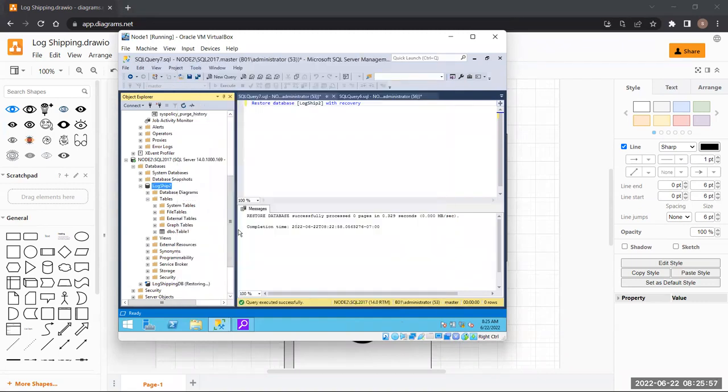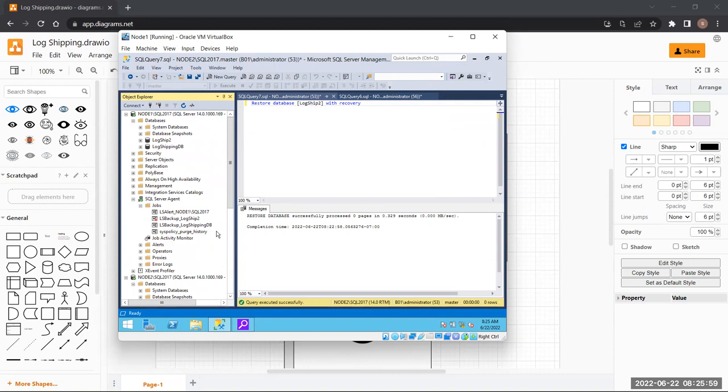Is it clear? I hope configuring log shipping was very easy. What do you guys think? Is it complicated? Do we have anything that made you feel this was complicated? It might have looked like it, but it is very, very easy. And trust me, mirroring is far less complicated than this. It is very easy.